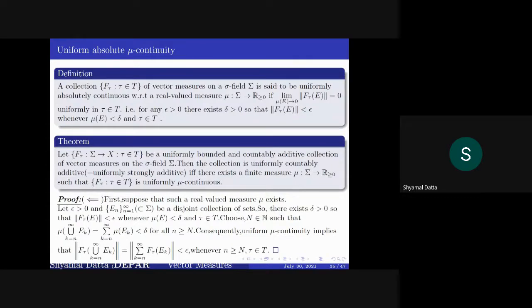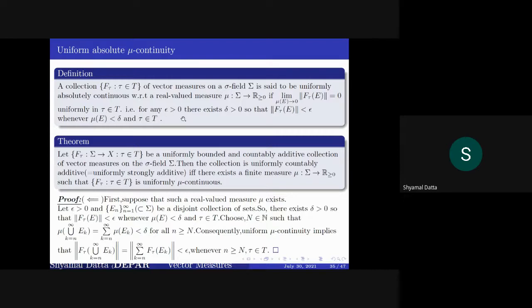Okay, now uniform absolute mu continuity. A collection of vector measures on a sigma field is called uniformly absolutely continuous with respect to a finite real valued measure mu if the limit as mu of E tends to 0 of the norm of f_tau of E is 0, uniformly in tau.